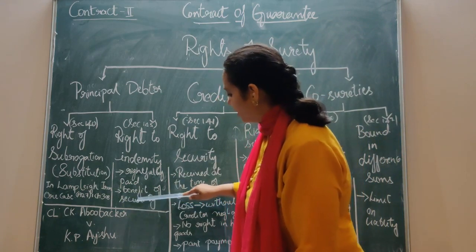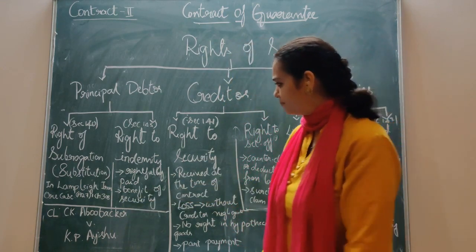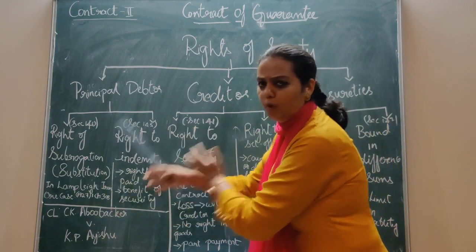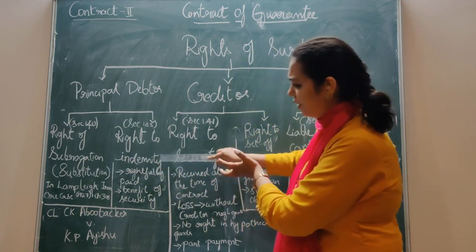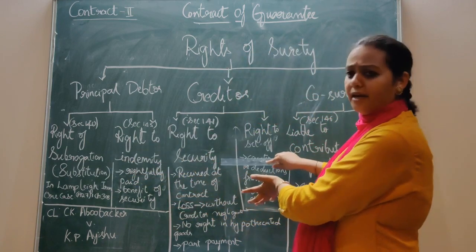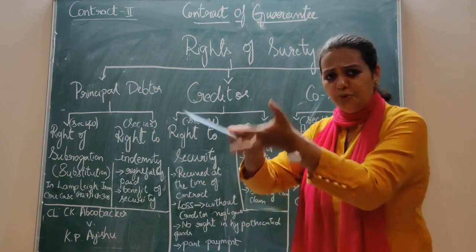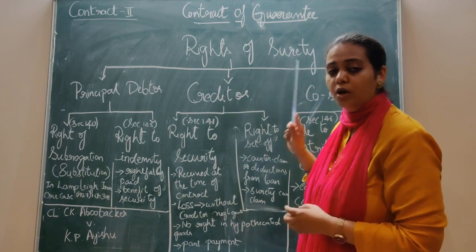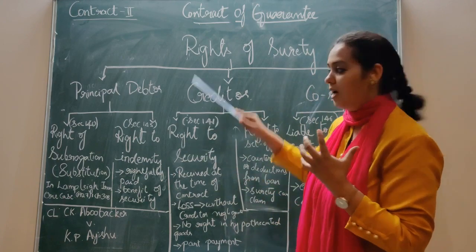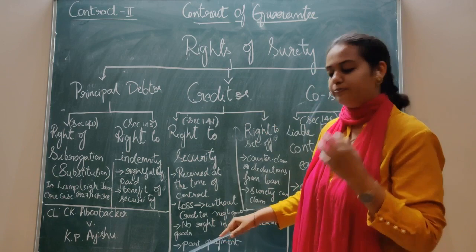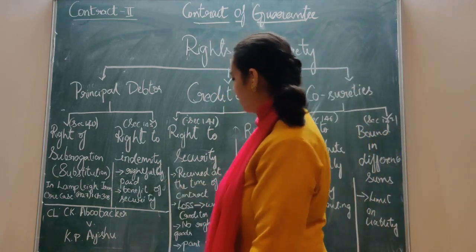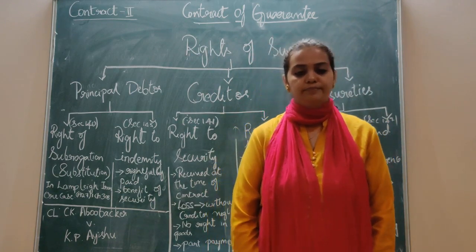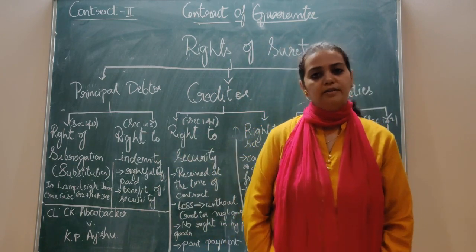The next point is benefit of security. If you notice, all these points are interrelated and overlapping. This right of subrogation, you find it in the right of indemnity. Again, you find it in the right of security. Again, you find it in set off. This keeps on overlapping, so it is very easy. You get this question also. Please do attempt this and just try to analyze it. That's all. So, the right of benefit of security. Now, what is the right of benefit of security? That comes under Section 145 itself.